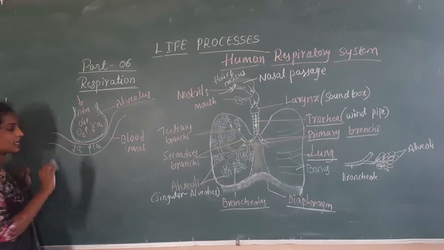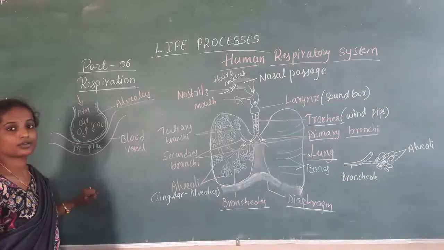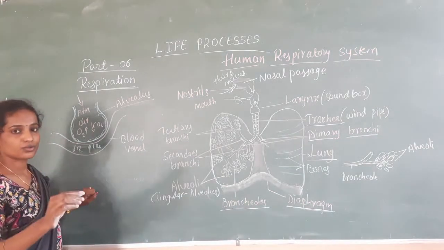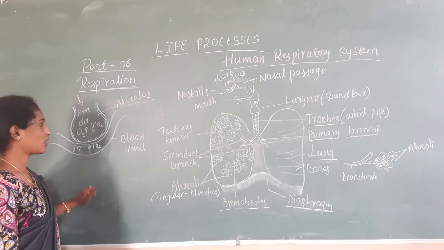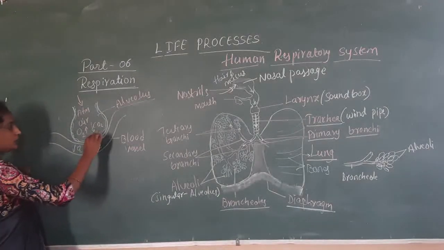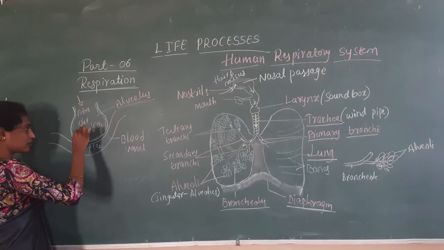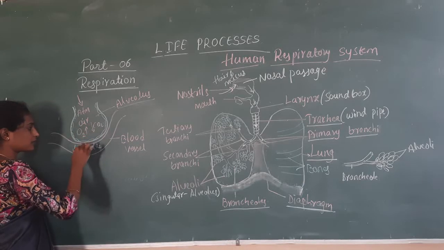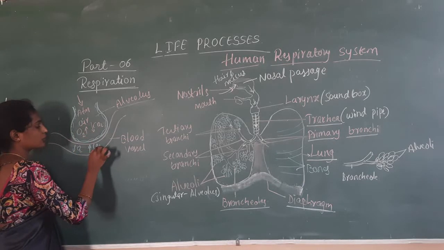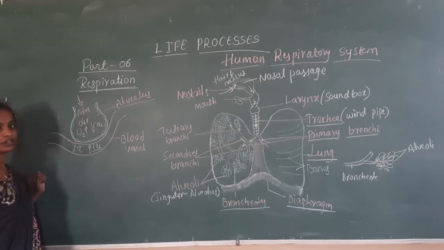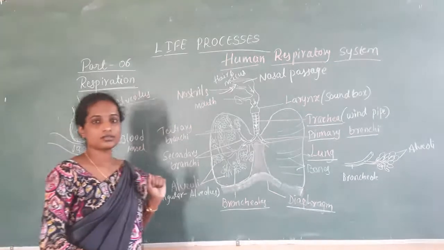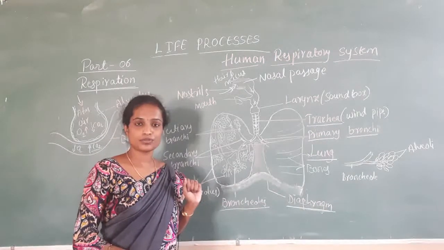Why? Because in the last session we discussed the breakdown of glucose to produce carbon dioxide and water. Through the diffusion process, the oxygen molecule enters the blood vessel and the carbon dioxide molecule from the blood enters into the alveoli. Do people know the definition of the diffusion process?